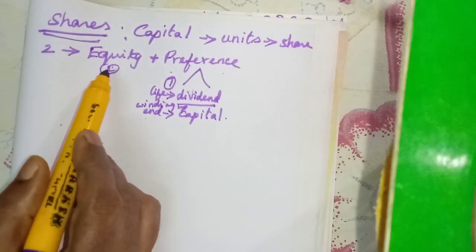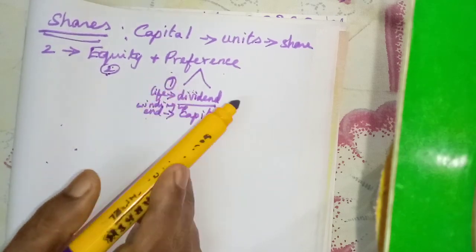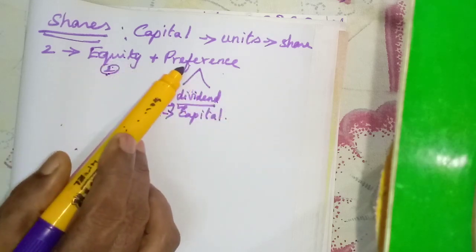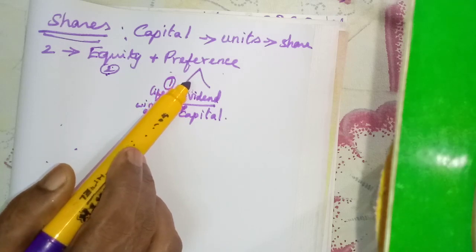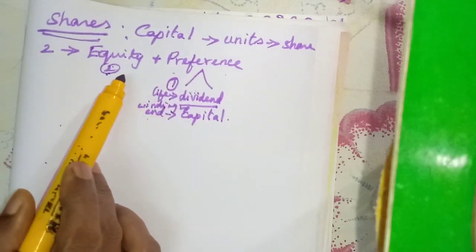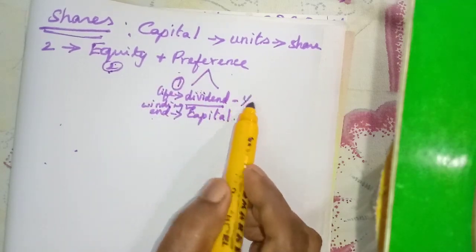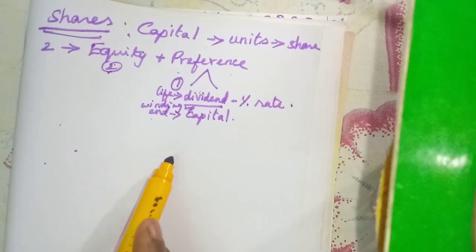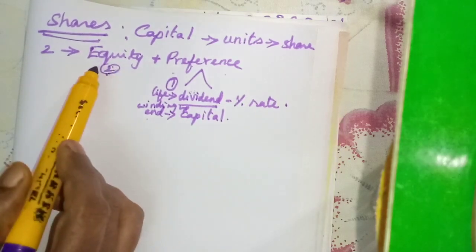Then who are equity shareholders? They do not have any preference. They do not enjoy any preferential rights. Preference shareholders have a fixed rate of dividend, but equity shareholders do not have any fixed rate.